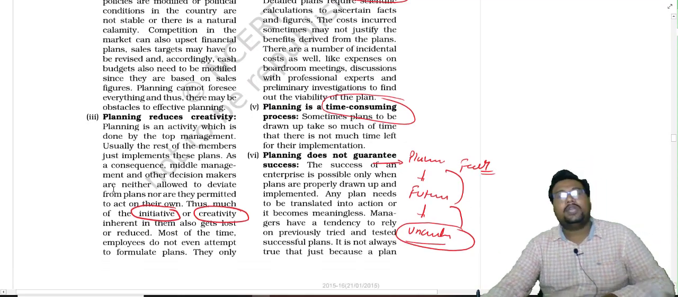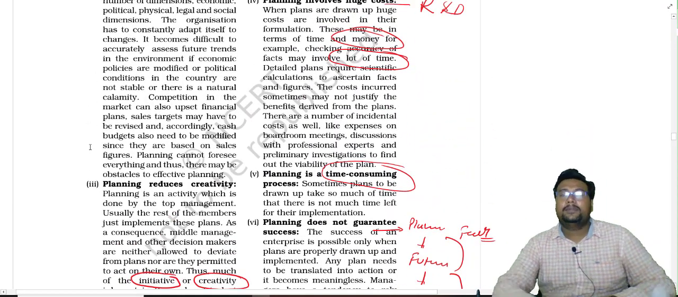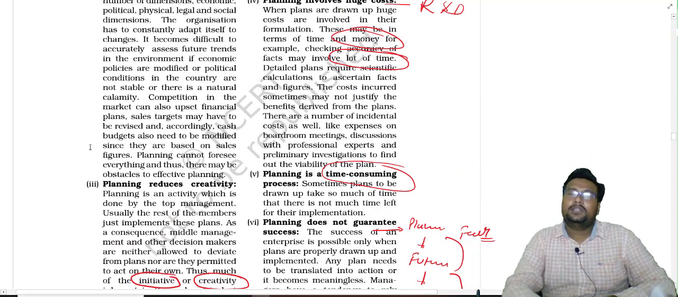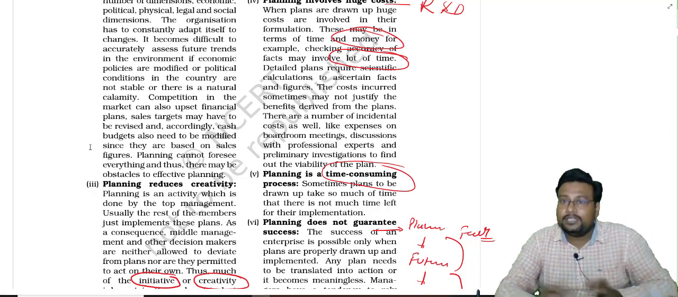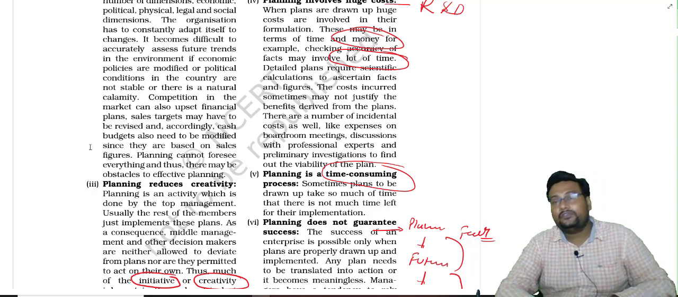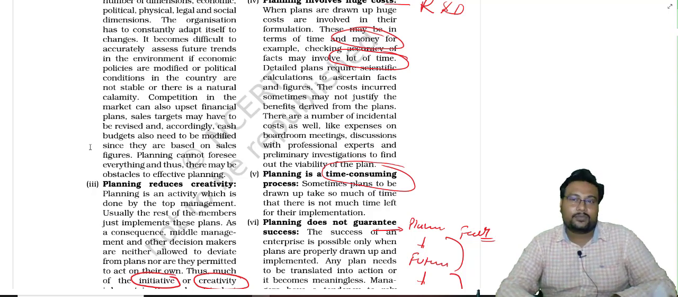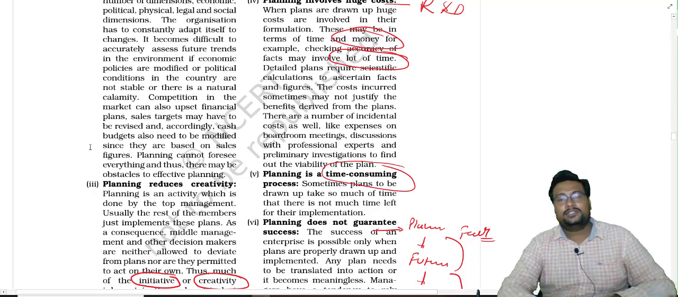So this much for today, beta. We completed this one: planning advantages, meaning importance, limitations, features, and concept. In the next class, we will discuss the planning process, and we will discuss some case studies also.